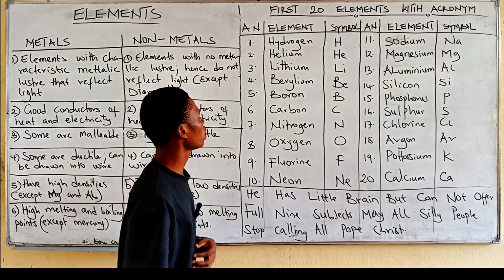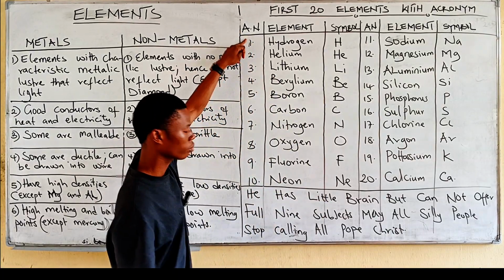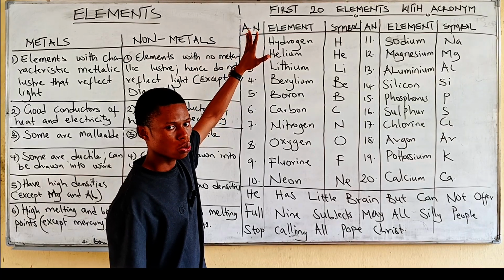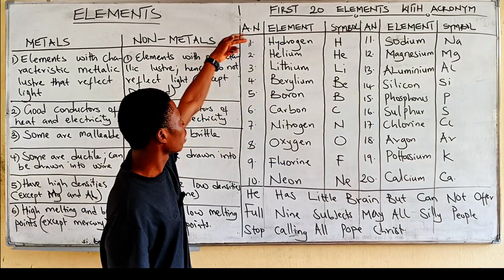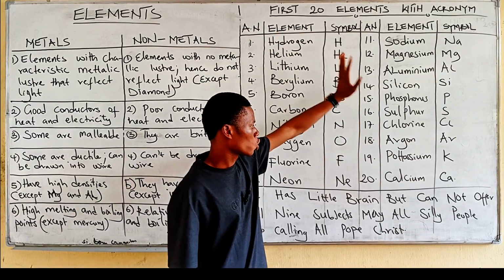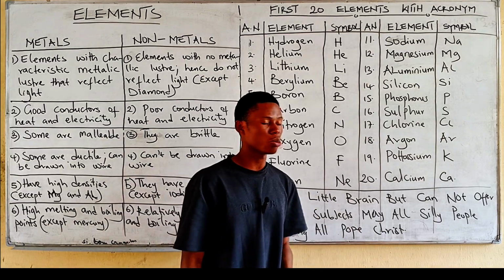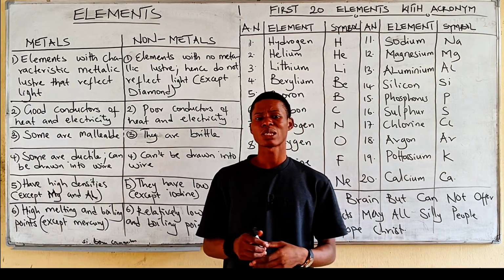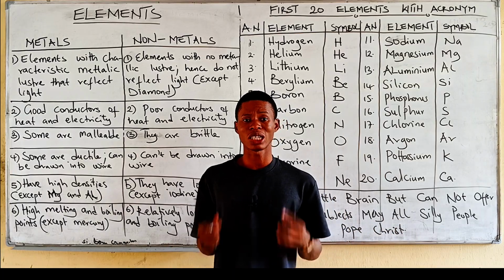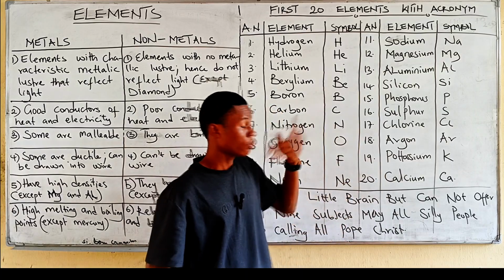Now let's look at the first 20 elements. I will use that to show you the atomic number. As the video goes on, I will explain what atomic number is, but for now, just look at this. This is the number it appears. Now, the atomic number, the elements and their symbols. So I'm using the first 20 elements. Then I'll give you the acronym to use and remember that. Please, the first 20 elements is basic in chemistry. You'll be using that knowledge in basically all the topics in chemistry, so you have to know it offhand.